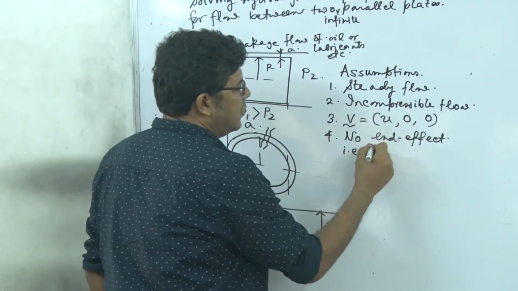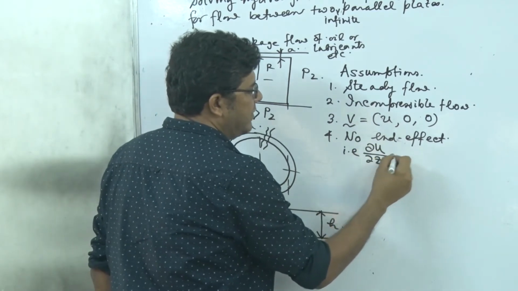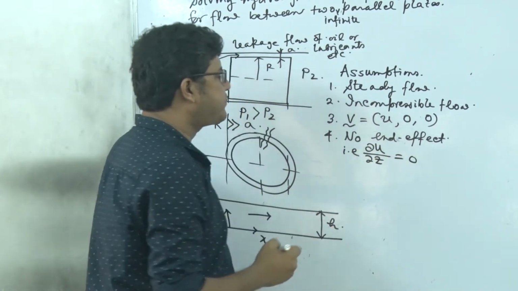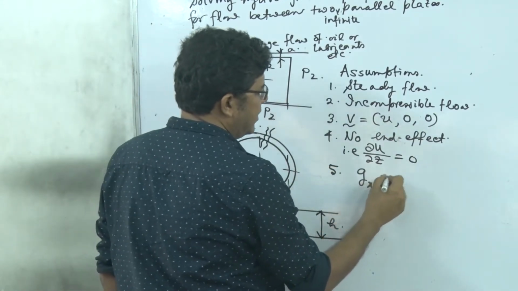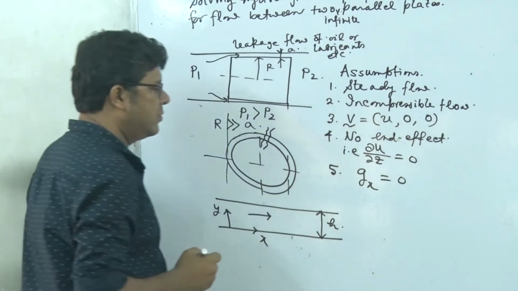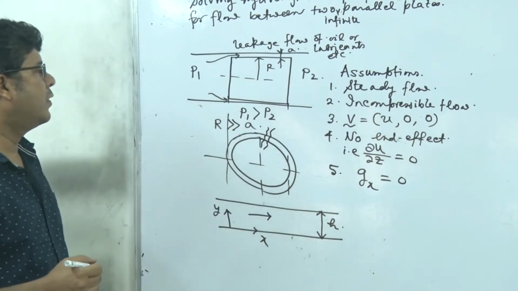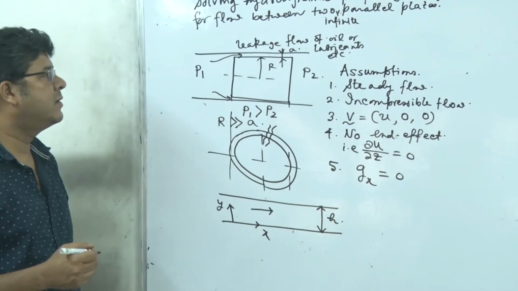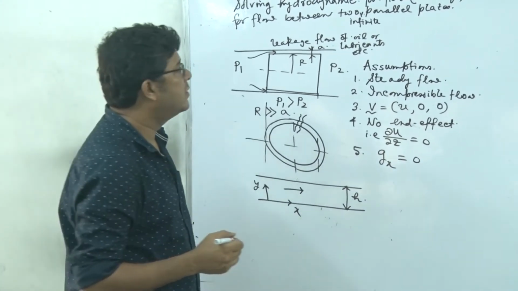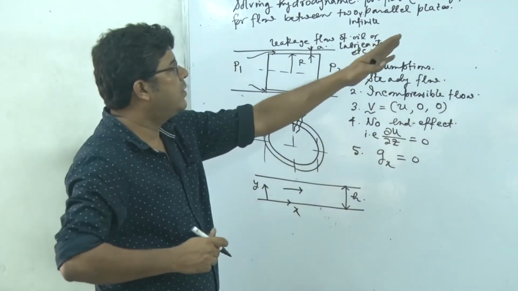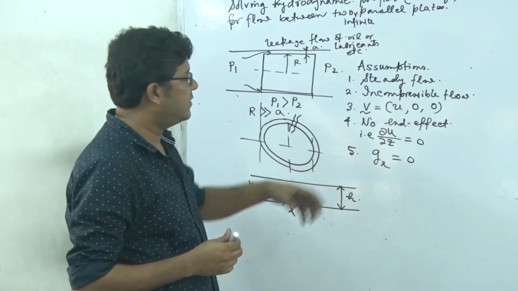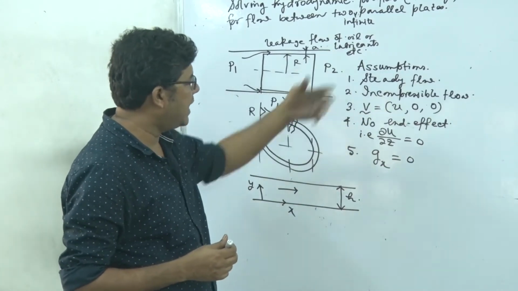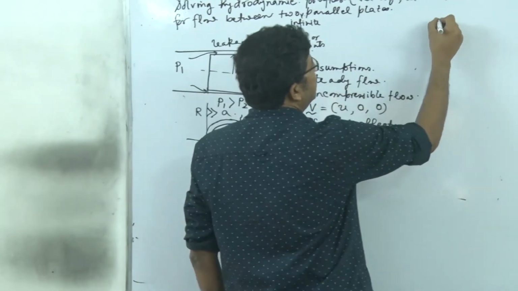So we can conclude from there that del u del z is equal to 0, right? And additionally the body force along the x direction is 0, right? So first we will start with the continuity equation, from which we will try to get some idea about the dependence of u on x and y. So what is continuity?